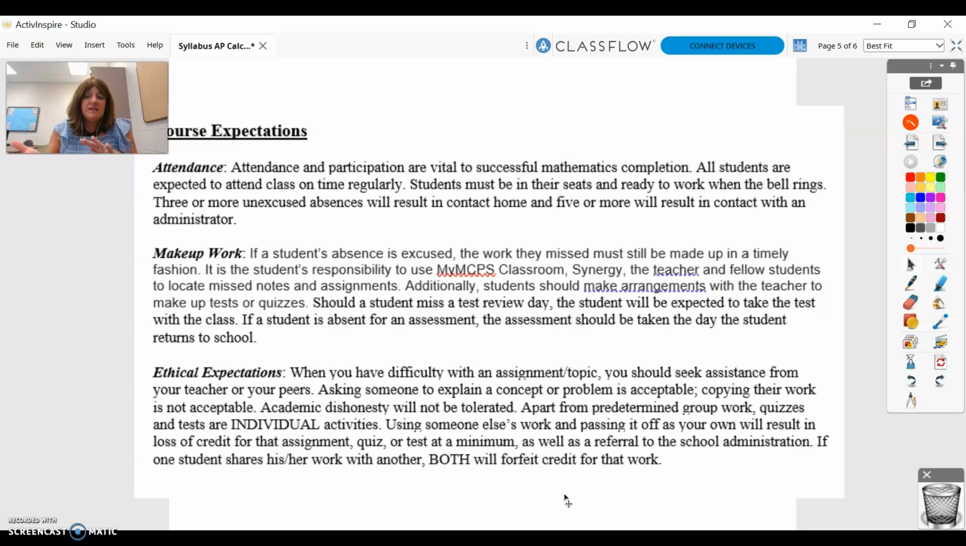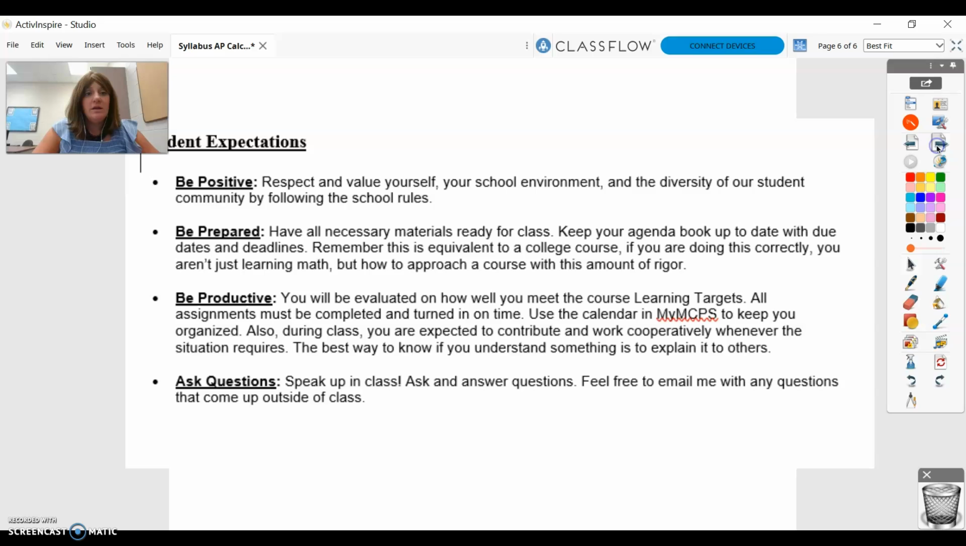Apart from things that are predetermined, most of the things that we're going to be doing will be individual. We are getting them used to maybe looking into higher education courses where you have to sign something that says, this is my authentic work. So I'm trying to establish that environment now so they understand the rigor of this course.